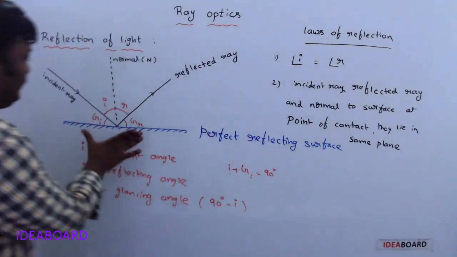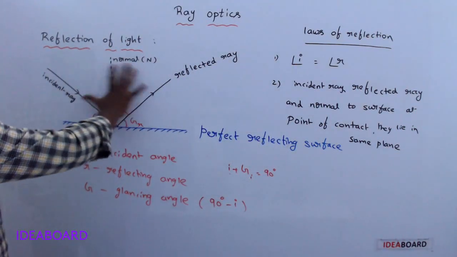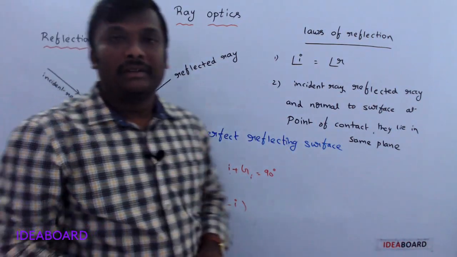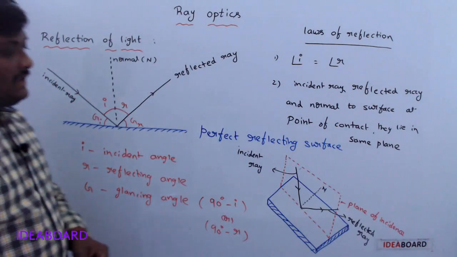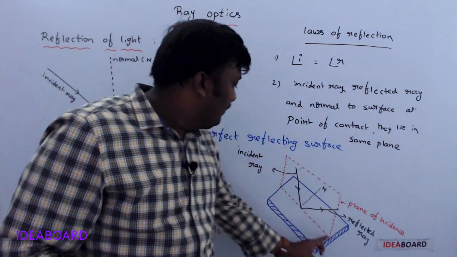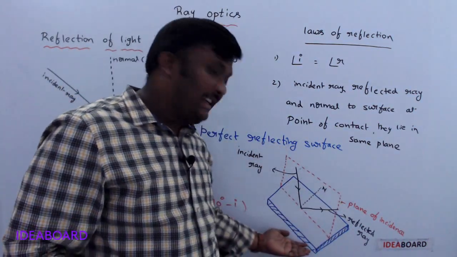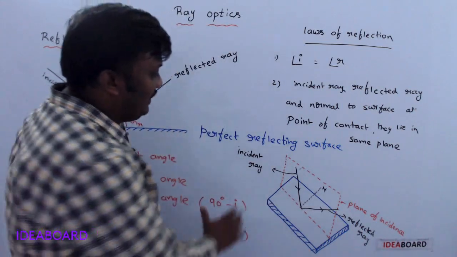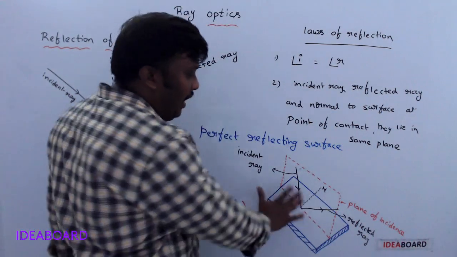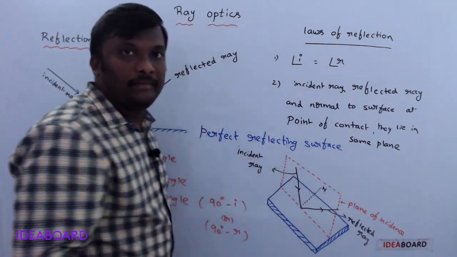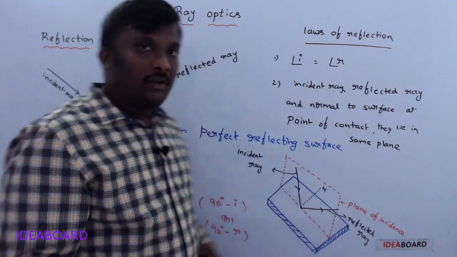Understand now? So this is a surface and all these lie in the plane normal to it. Let us see the diagram once. This is the plane of incidence and this is the reflecting surface. The incident ray, normal and reflected ray lie in the same plane. This is the original diagram.